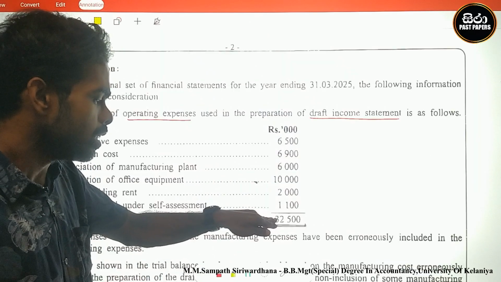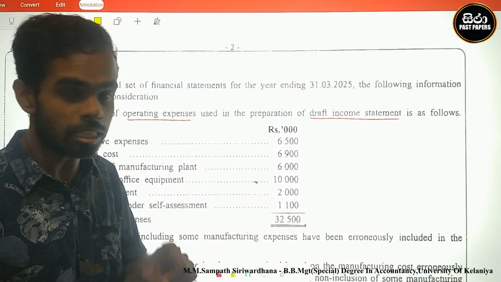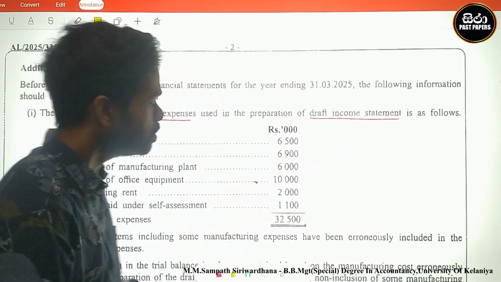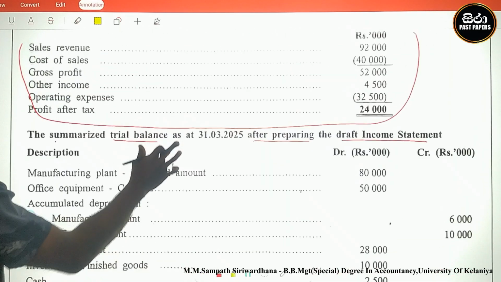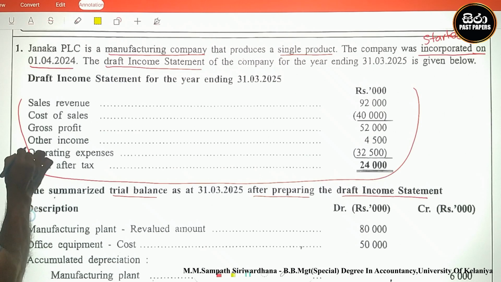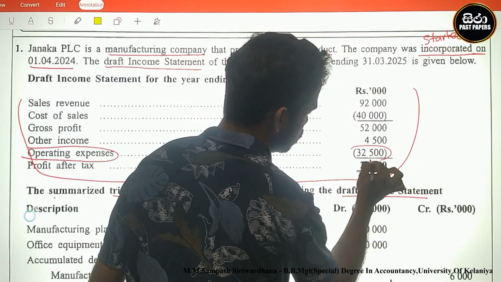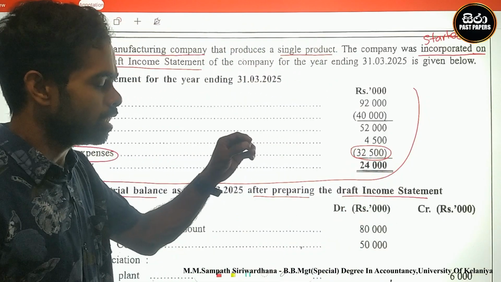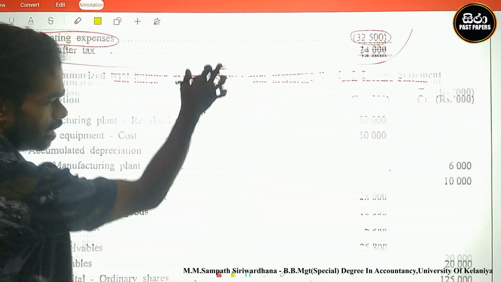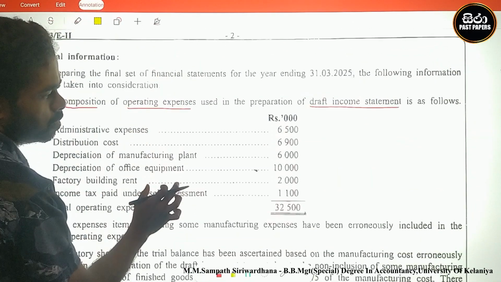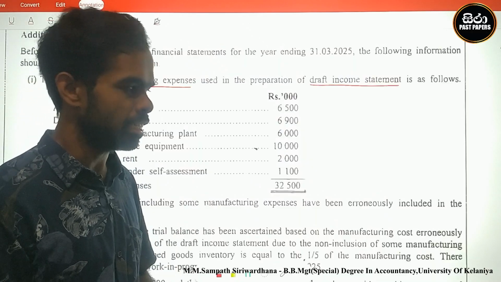The total is 32,500. 32,500 is included in the draft income statement. Look here. 32,500 is the operating expense. The expansion of 32,500 is there. This is operating expense. We can go item by item in the preparation of the financial statements.